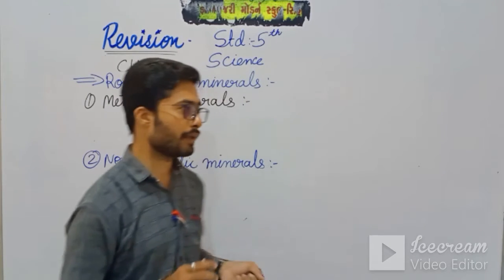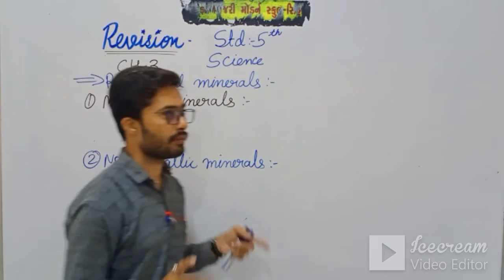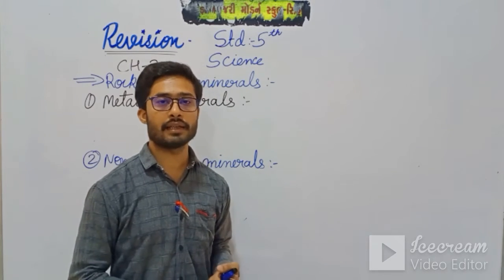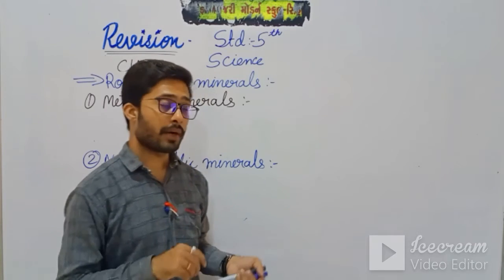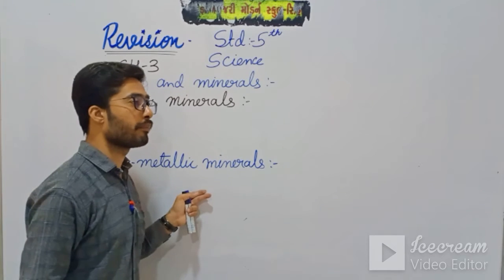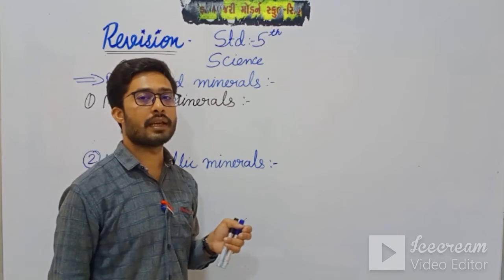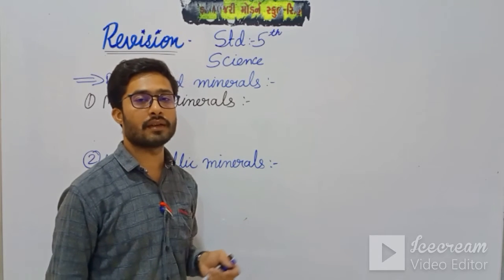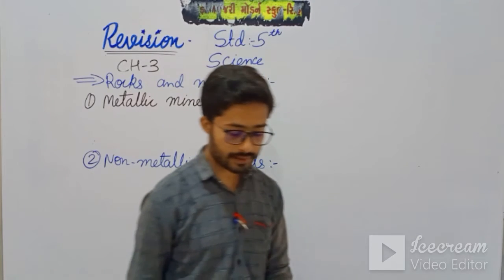So the earth's crust also contains non-metallic minerals, that is petrol and many types of petroleum products, such as petrol, coal, diesel, etc. They come out from the earth's crust.